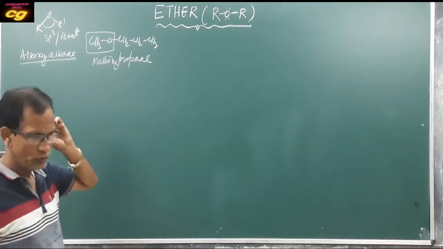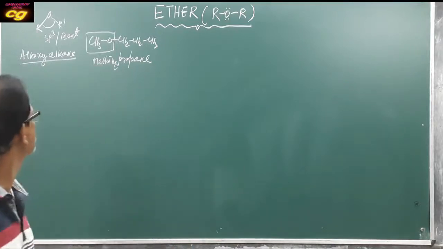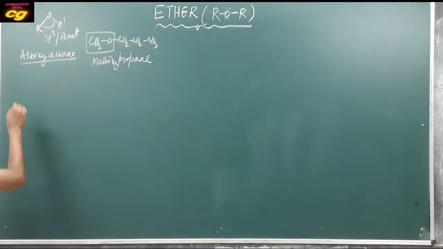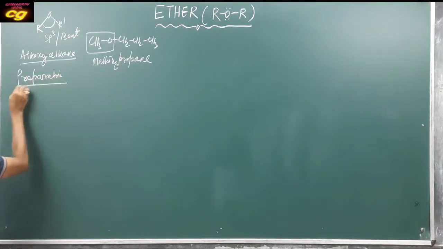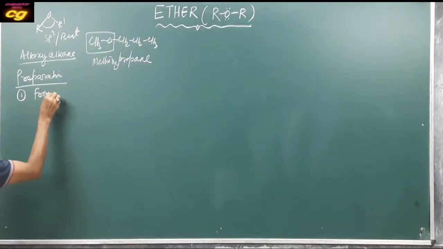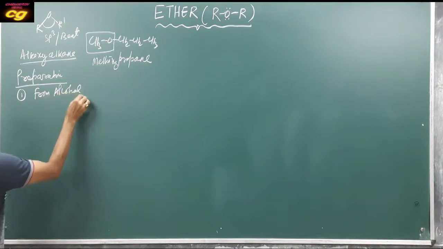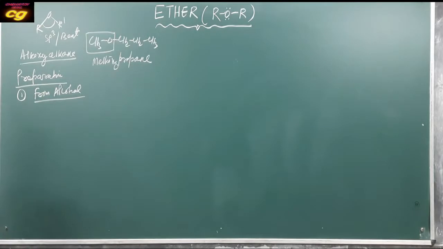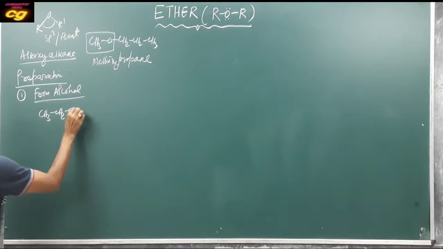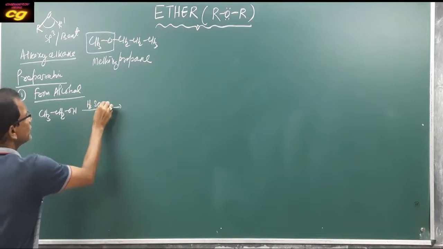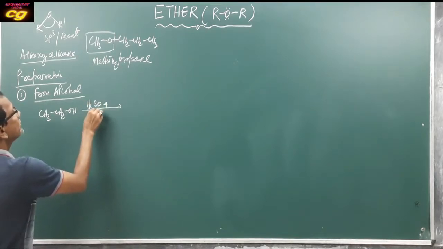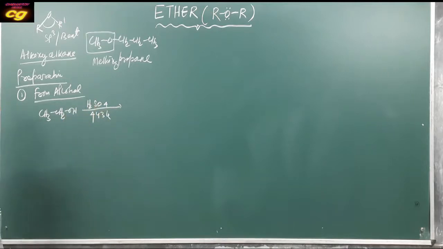Now what are the preparations of ether? The first important method is from alcohol. You already know this reaction: if you take CH3CH2OH, that is alcohol, in presence of a dehydrating agent, concentrated H2SO4, at 443 Kelvin, it gives alkene.